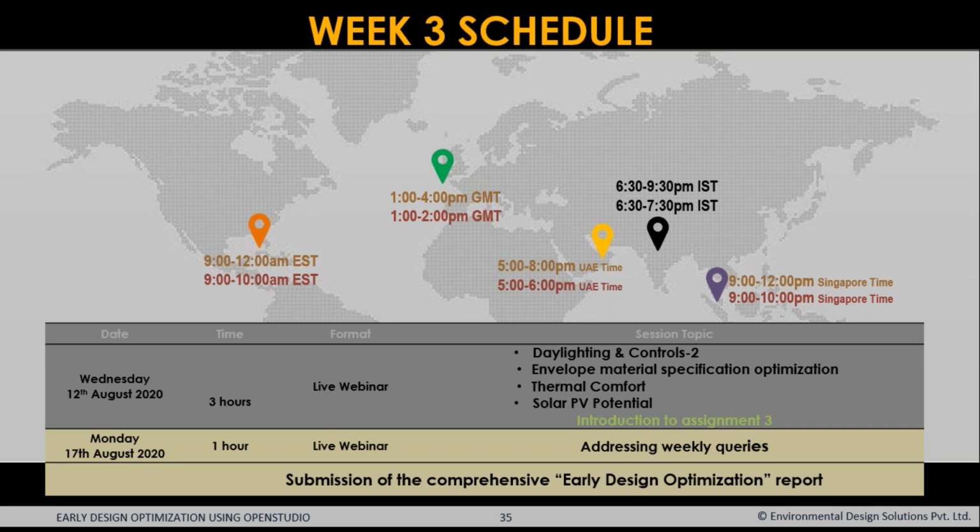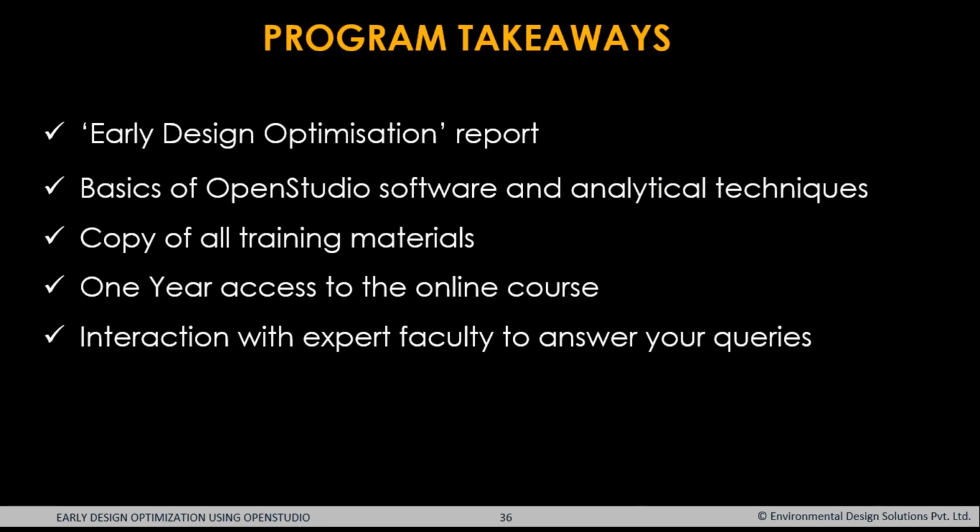This will help them understand how early design optimization parameters using a simulation tool can be converted into design outputs. And if you connect it to your project, how would you make a report for it? So this will help you enhance your presentation skills, develop your analytical skills, and put them together in a report format.